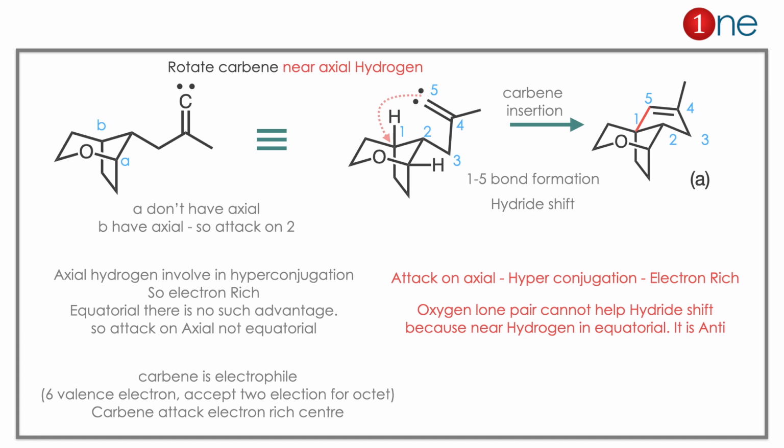Here you have to learn 2 important things. Always the attack is on the axial hydrogen due to hyperconjugation, because it makes the carbon electron rich. The second thing is that the oxygen lone pair cannot help here because it is in the equatorial position, and the hydrogen near it is equatorial, and it is also anti there.